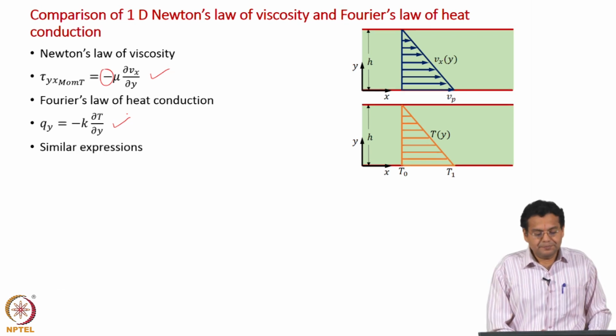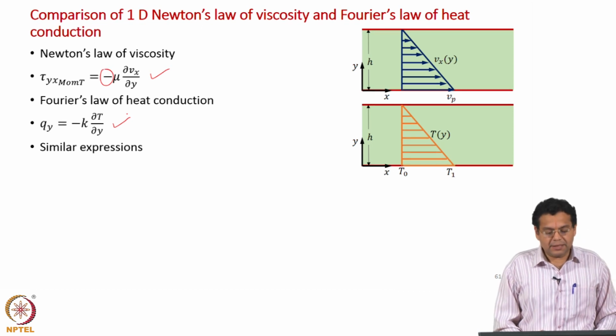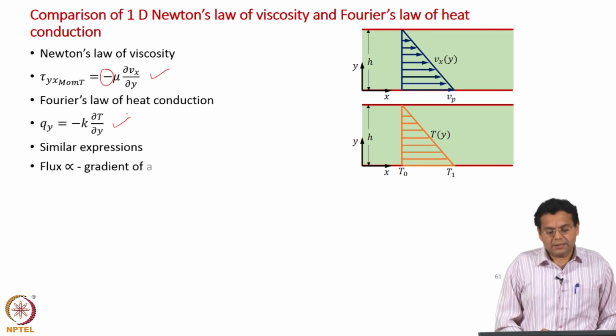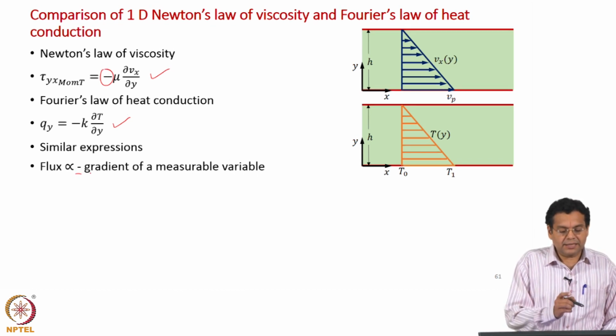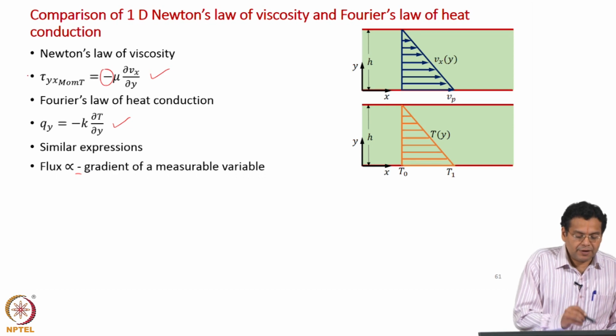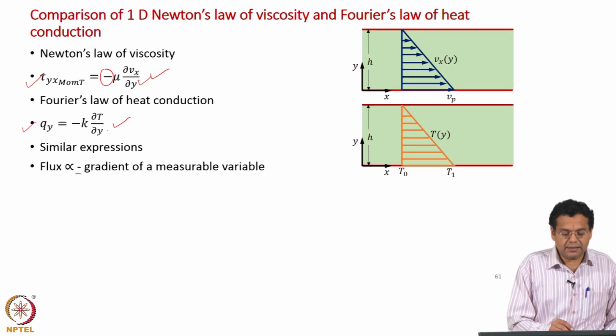Now, if you look at them, they are similar expressions. Both of them express a flux in terms of a gradient of a measurable variable with a negative sign. So, on the left hand side in both cases we have flux, molecular momentum flux and heat flux, and on the right hand side velocity gradient and temperature gradient.